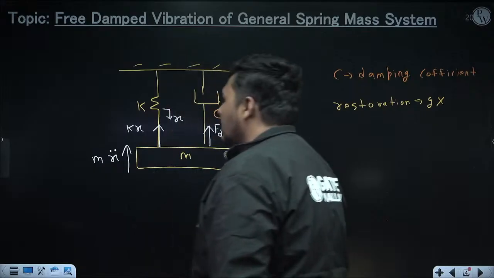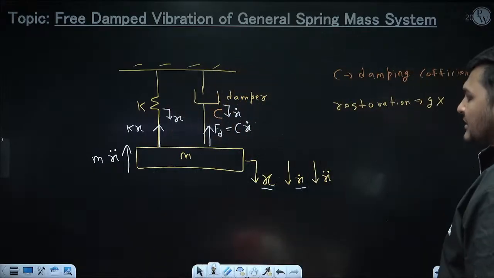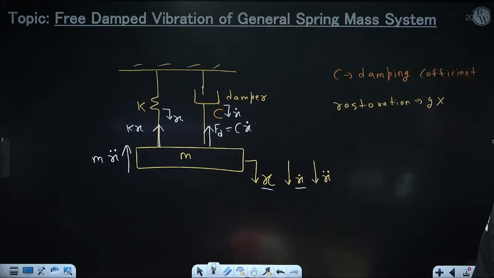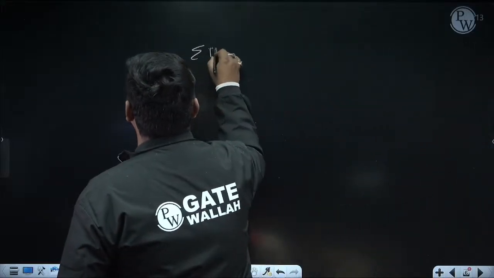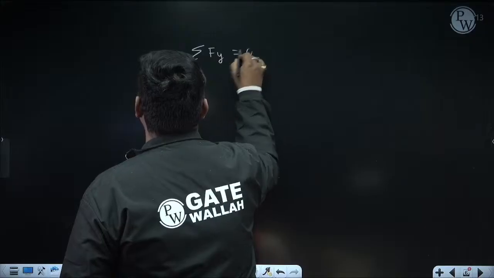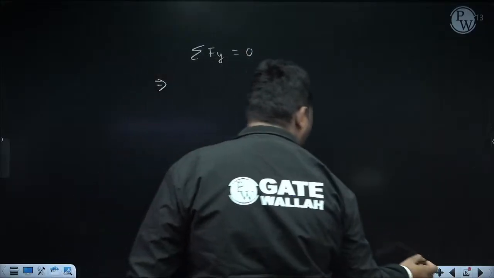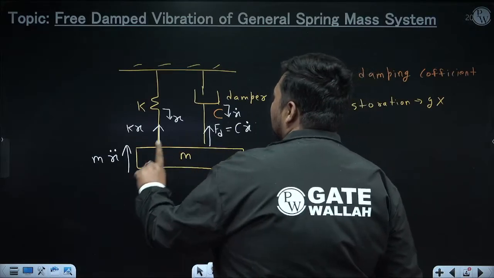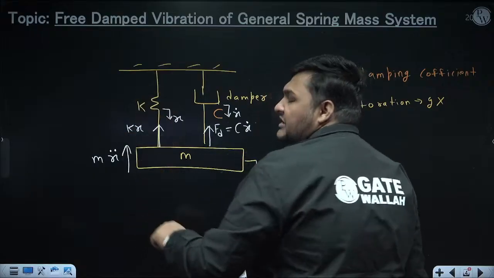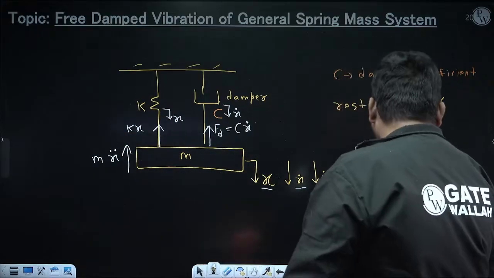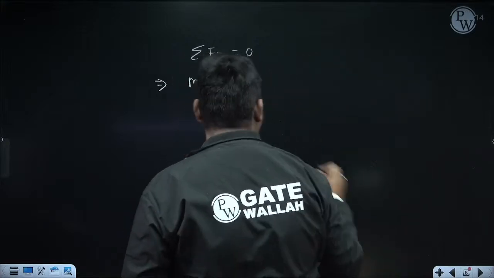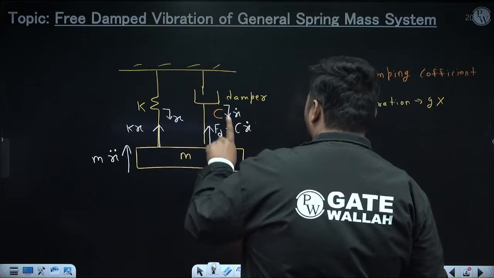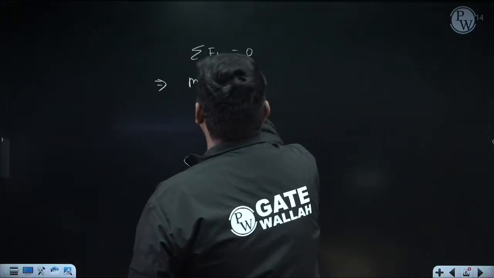Okay. No other forces are coming, and since we have applied the pseudo force, we can use the equation of equilibrium. So in this FBD, I am using the summation of forces in the vertical direction, or y direction, and equating it with 0. While using this equation, suppose I am adding upward forces and subtracting downward forces. So mx double dot is acting upward, which I am adding, so plus mx double dot. Cx dot is also acting upward, which I am adding, so plus Cx dot.